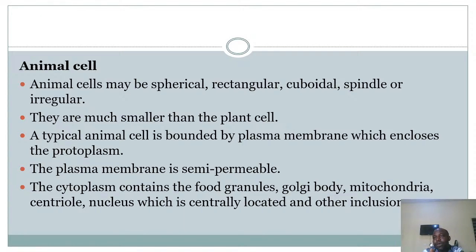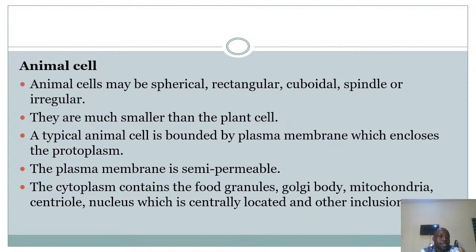Unlike in plant cells, where you have both the plasma membrane and the cell wall that has different components that make them rigid and strong. You see, but the animal cells do not possess such cell walls, but they are bound. They have a cell membrane or the plasma membrane that encloses the cytoplasm or the protoplasm.